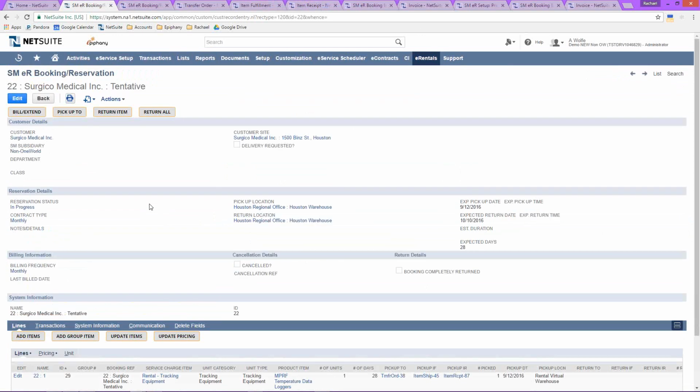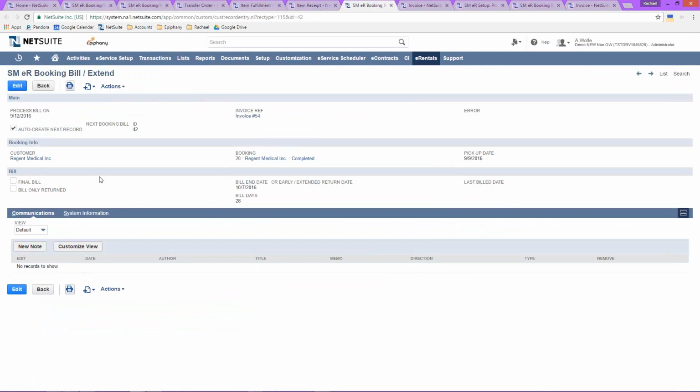After your customer has picked up the rental item, you will then be able to create your initial bill and invoice. By clicking the Bill and Extend button, it will now create a booking bill record. On this bill record, you will indicate the date on which it is to process. It has a link back to your customer and your booking record, and then the user can indicate the end date.